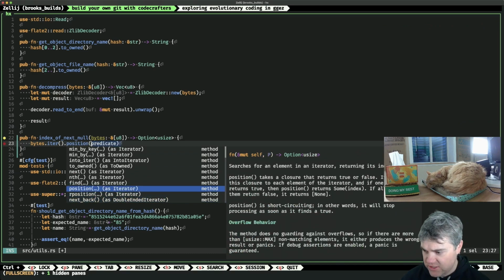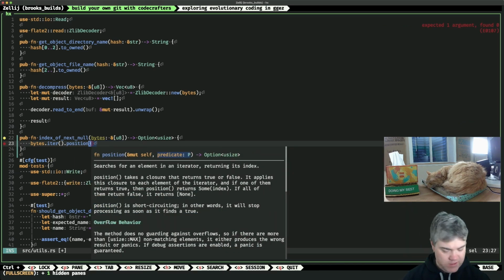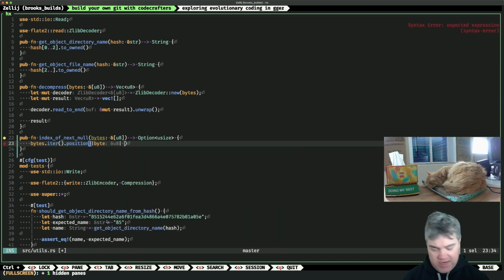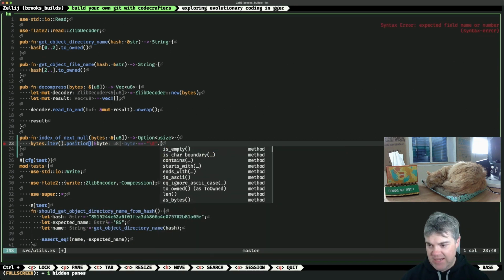Okay, so it's position. We get a predicate. So this is going to be a byte, and I want to check that our byte is equal to a null, and that's it. Return that. Oh, can't compare a u8. Oh yeah. So we just want to do that. Expected a u8. Oh, this needs to be as a u8.